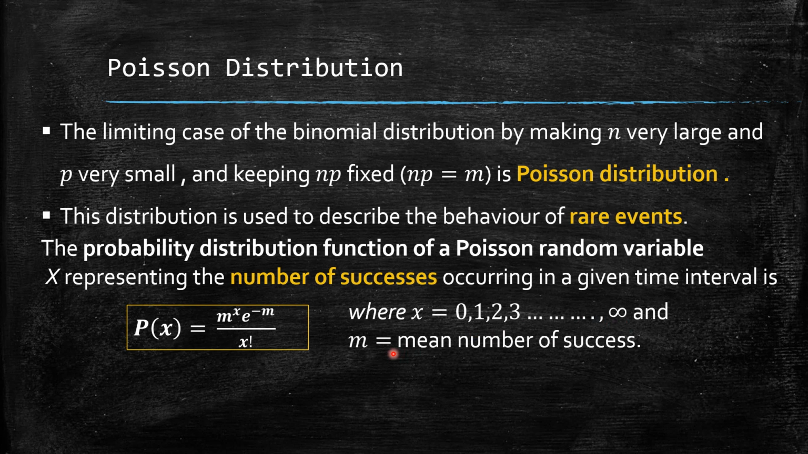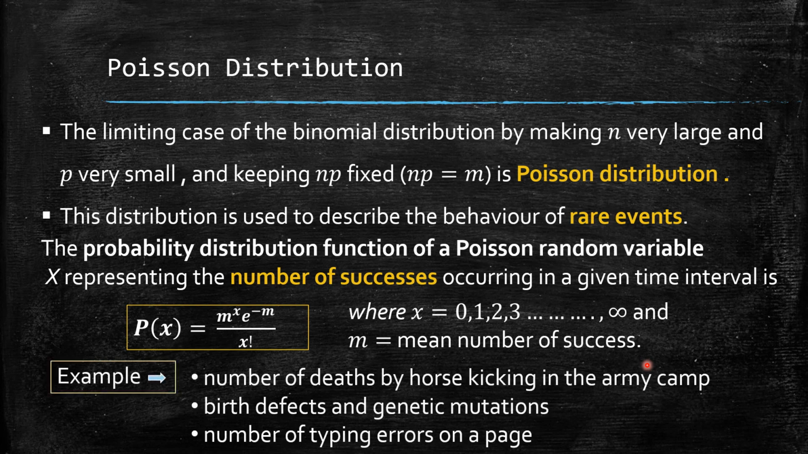So the probability function of the Poisson distribution depends on one parameter m, which is the mean number of successes. Examples of the Poisson distribution are the number of deaths by horse kicking in an army camp, birth defects and genetic mutations, and the number of typing errors on a page. All these are rare events. It is possible if we take the number of trials large, but the probability of occurrence is very small. That means n tends to infinity and p is negligibly small, almost close to 0.